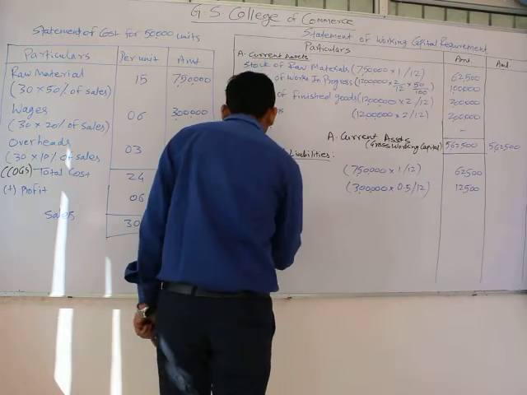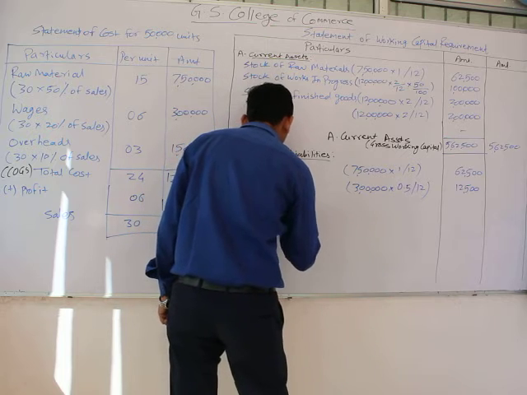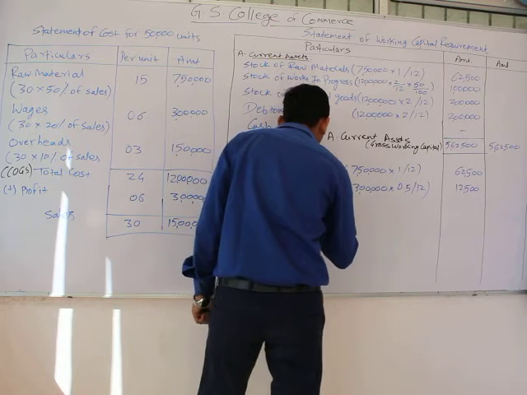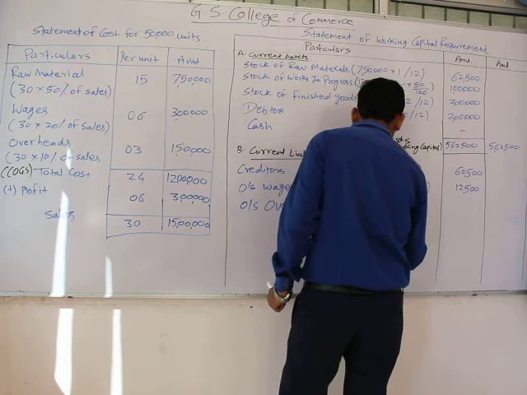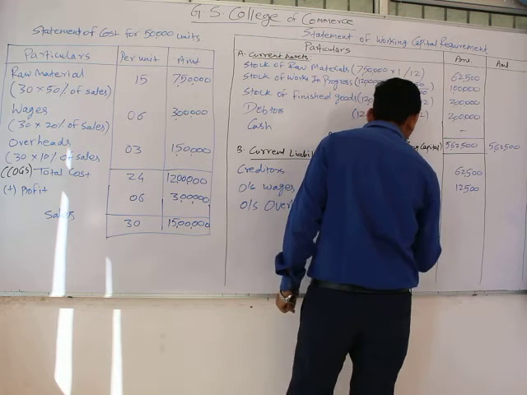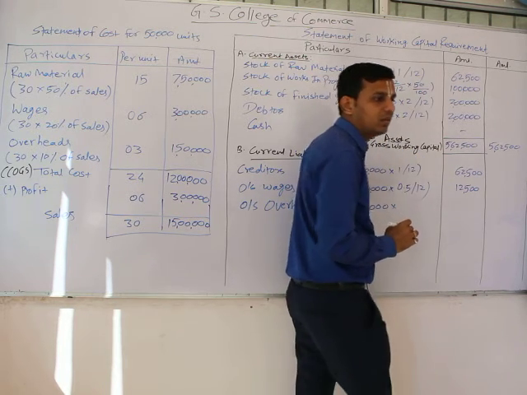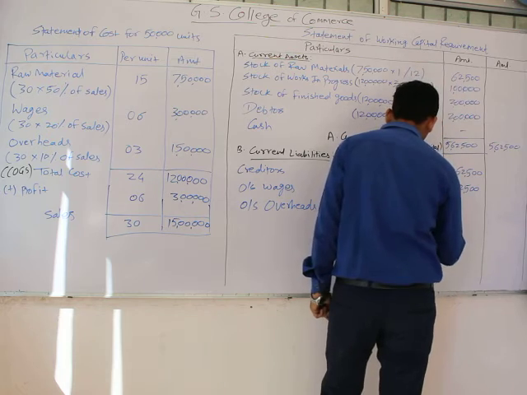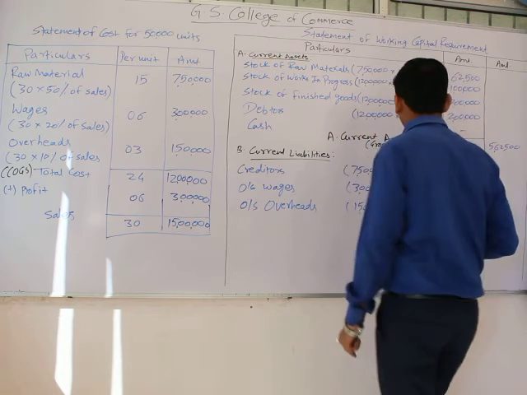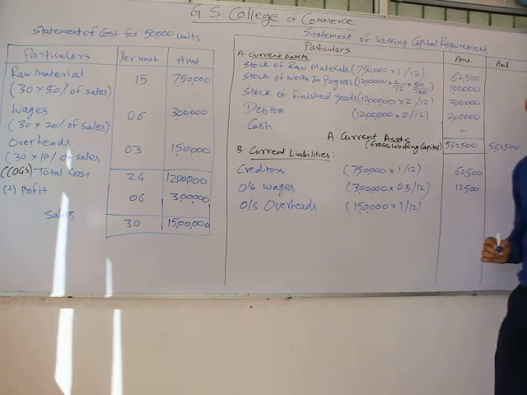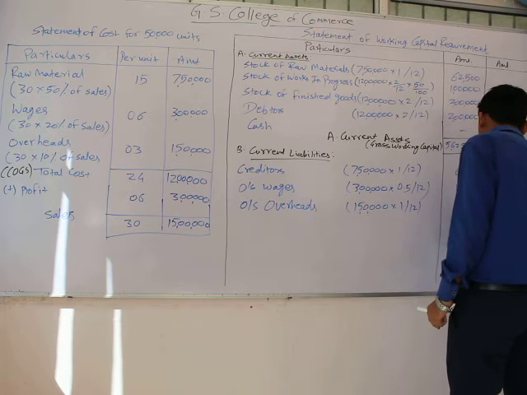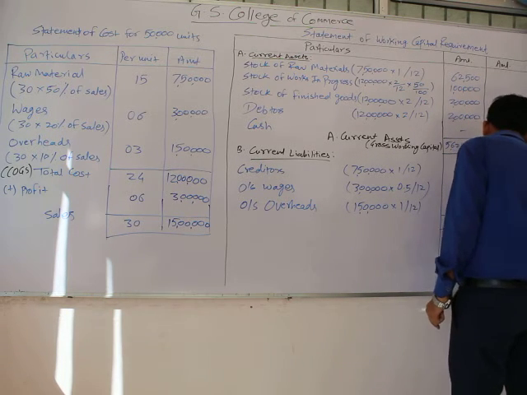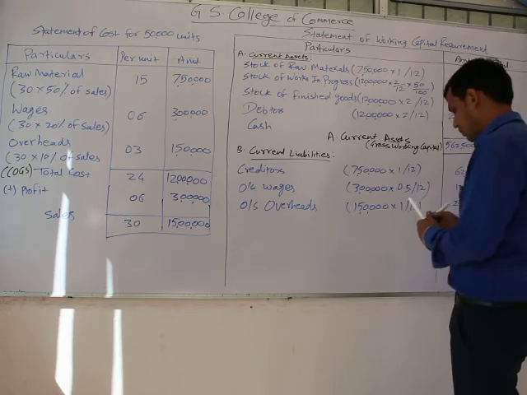Then we take the third item, that is overhead, which is an amount of rupees 1,50,000 with a delay period of 1 month, that is 1 divided by 12. 1,50,000 into 1 divided by 12, the amount would be rupees 25,000.